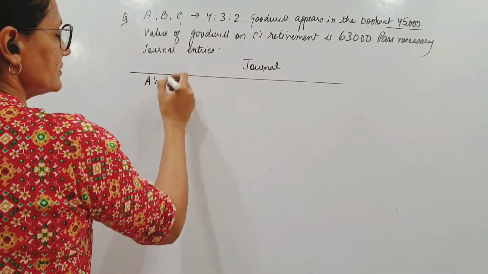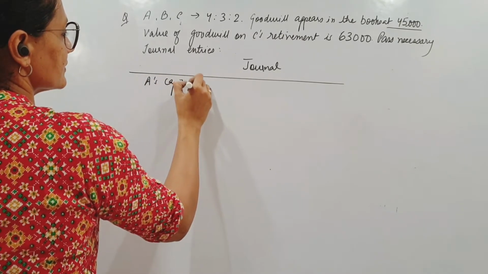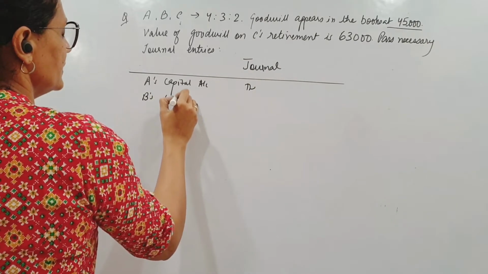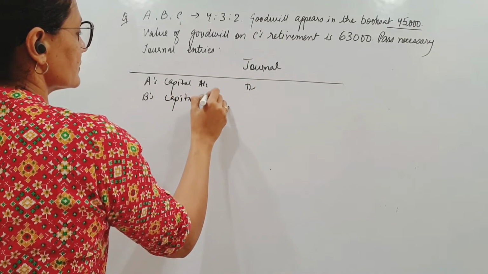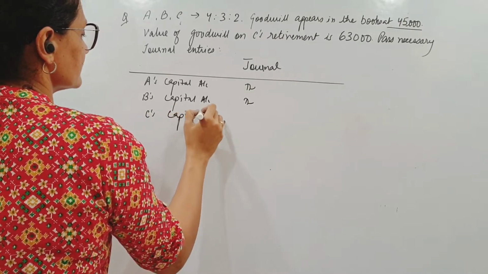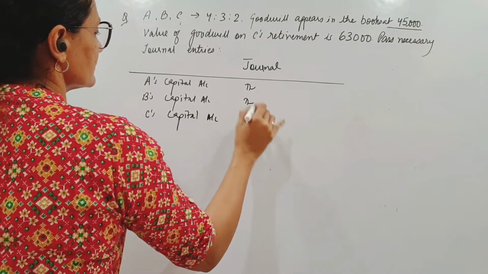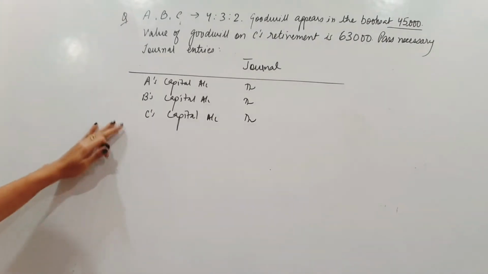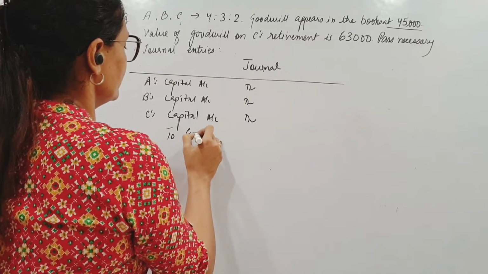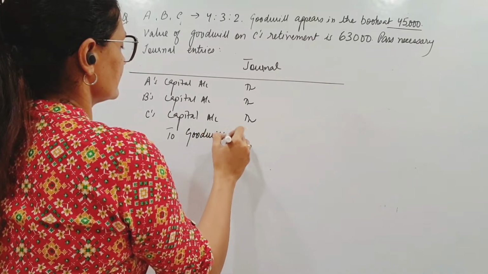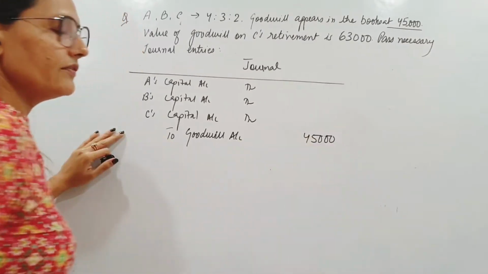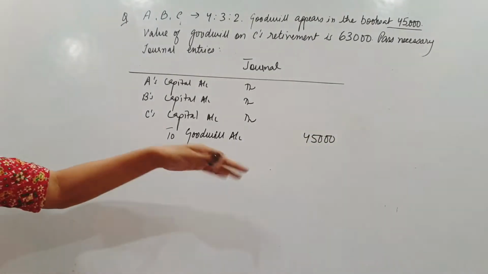So all partners' capital accounts, A's capital account, B's capital account, and C's capital account. Okay. All are debited. Fine. And you credit goodwill. Goodwill is how much? 45,000. 45,000 gone, written off. Goodwill credited.